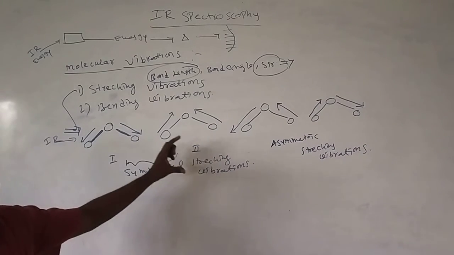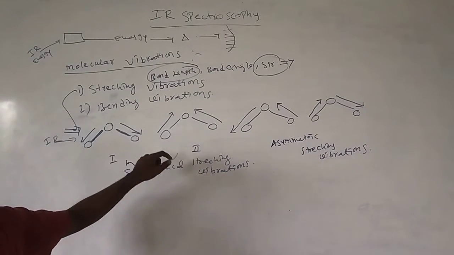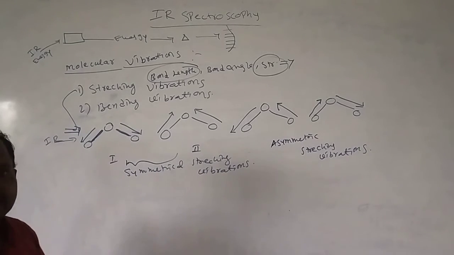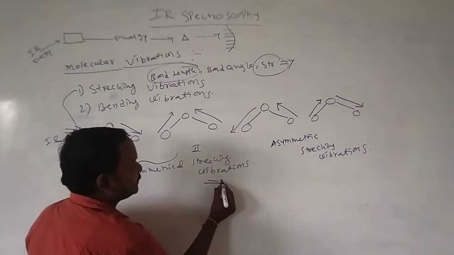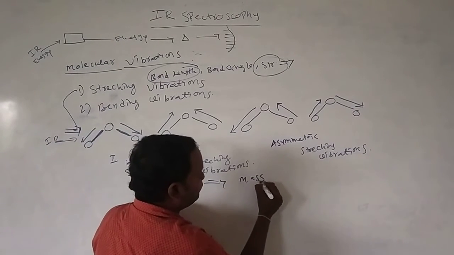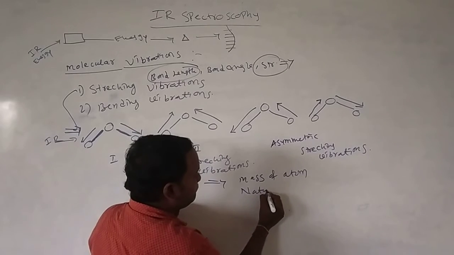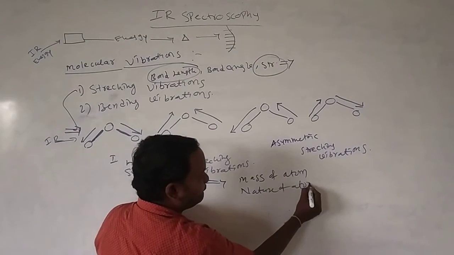And whether the stretching of a bond is symmetrical or asymmetrical depends on the mass of the atom and the nature of the atom.